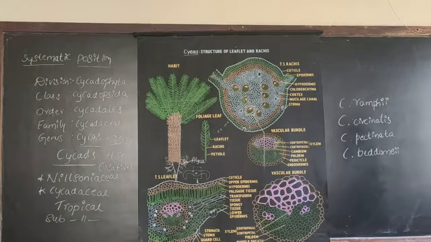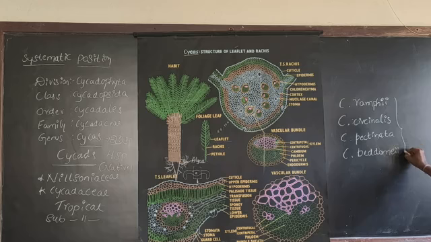So these 4 species of Cycas are naturally found in India. They are native to India.